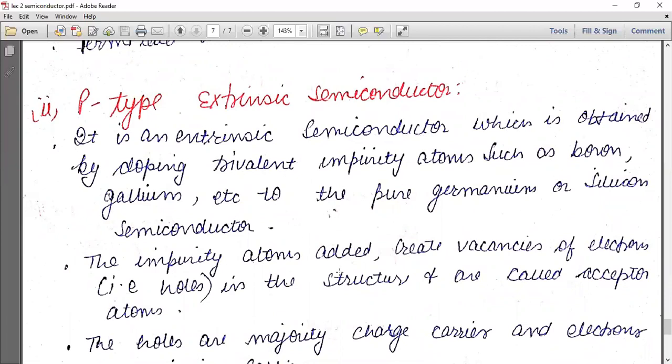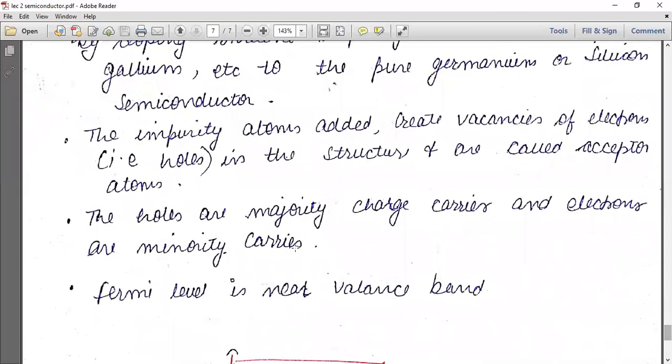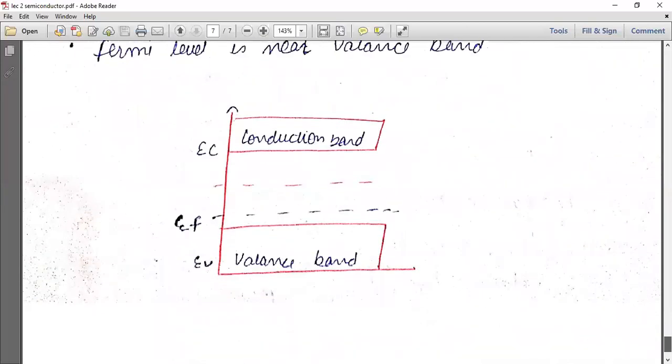The impurity atoms added create vacancy of electrons, that is holes, in the structure, and are called acceptor atoms. In this case, the holes are majority charge carriers and electrons are minority charge carriers. The Fermi level is near the valence band. So this is a diagram for the p-type semiconductor where the Fermi level lies nearby your valence band.